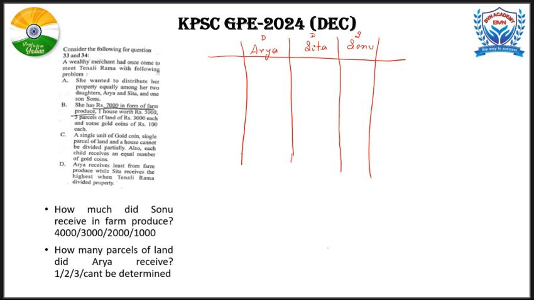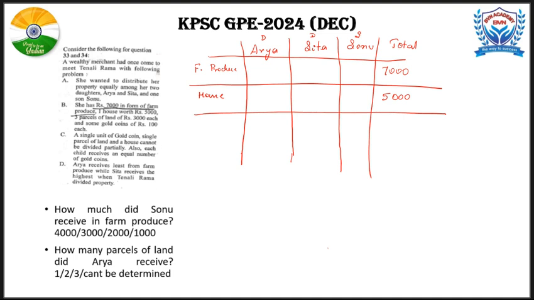Now the second condition, she has 7,000 in the form of farm produce. She has 7,000 in total. So I am writing it here. In the total column, I am writing 7,000 for farm produce. Next is one house worth rupees 5,000. Next property is a house which is worth around 5,000.